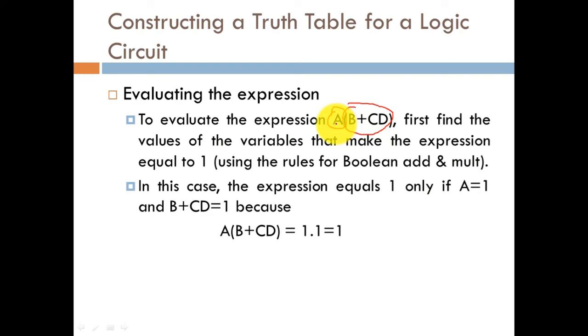So that is A equal to 1 and B plus CD equal to 1. When this is the case, only then the outcome will be 1, otherwise the outcome will be 0. So we can frame certain other cases, that is A times B plus CD equal to 1. This is what I am talking about.